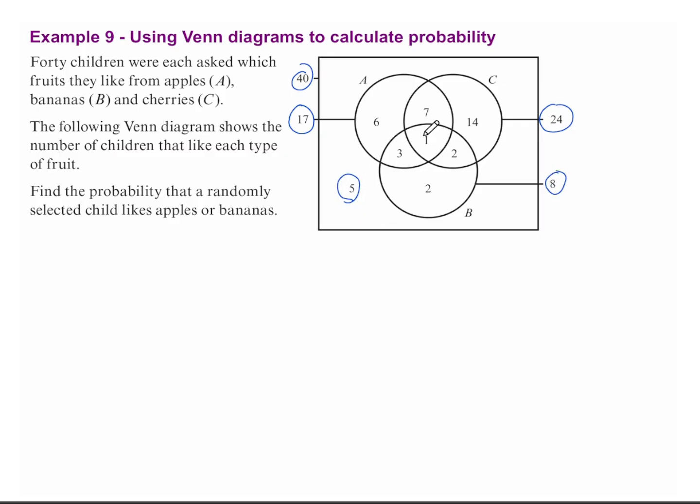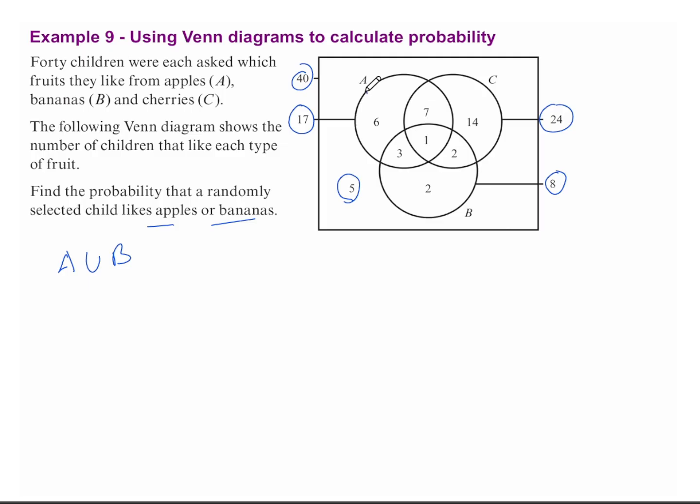And the distribution of liking both or all three is given within the Venn diagram. Then we are told to find the probability that a randomly selected child likes apples or bananas. Apples or bananas is looking at A union B. You don't want them to happen at the same time. It could be either or.